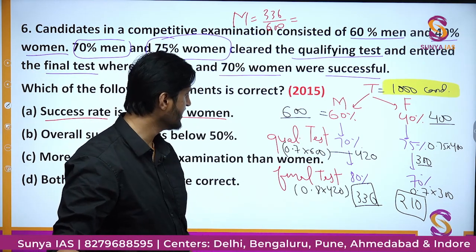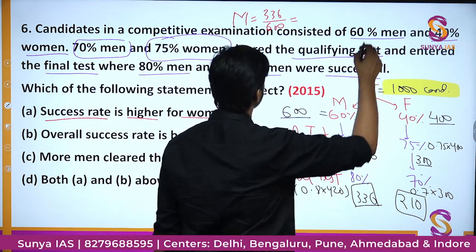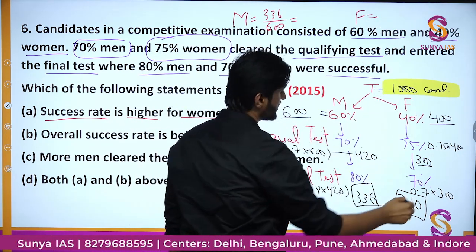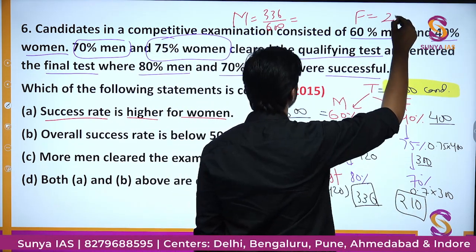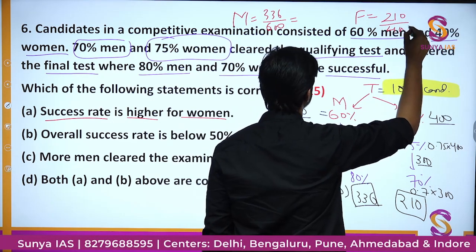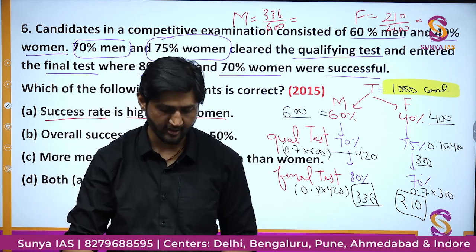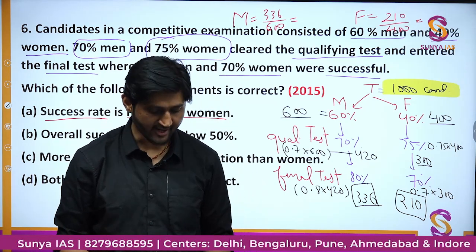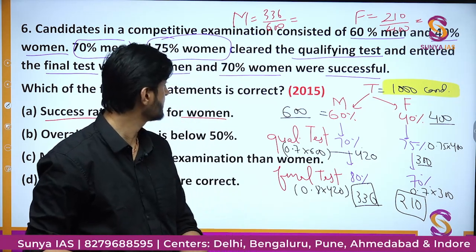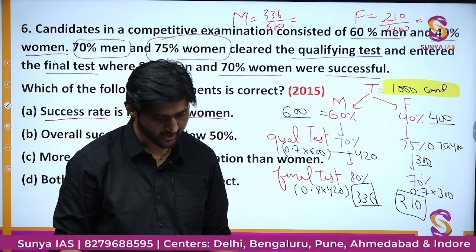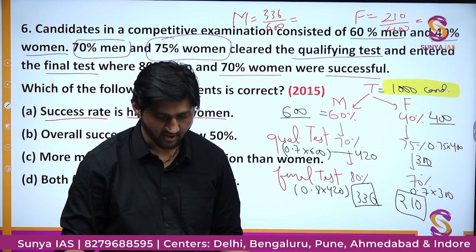We have to just divide it simply. And then we have to find the success rate of females. That success rate would be 210 divided by 400. How much is that coming out to be? That is something we will have to divide and find out, and I have taken that trouble on my shoulders for you, and I'll just tell you the final values.